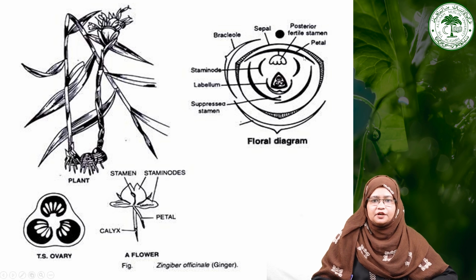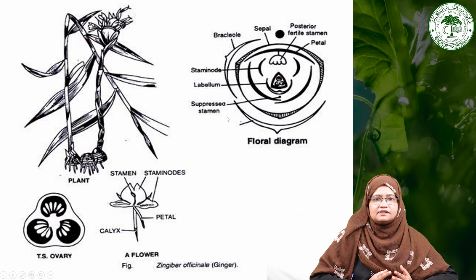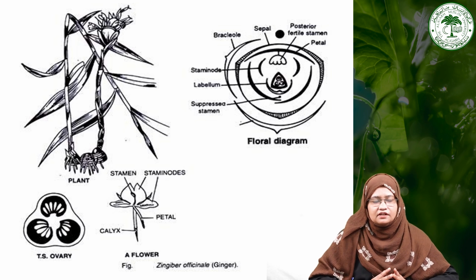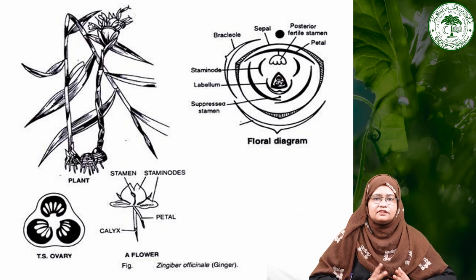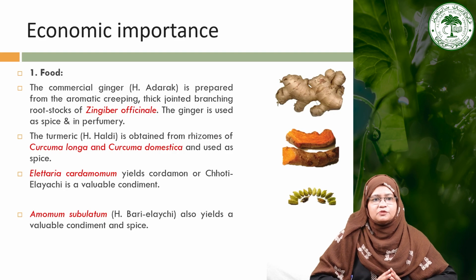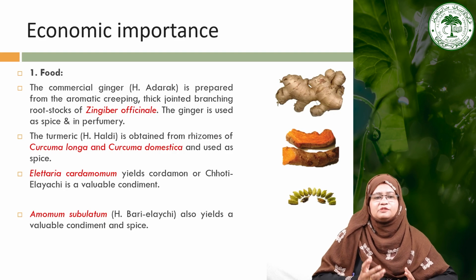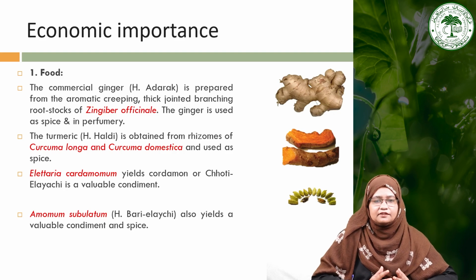So these are the petals and these are the sepals. This is the floral diagram of Zingiber officinale, on the basis of which the name of this particular family, the Zingiberaceae, is based, representing all the diagnostic characters of this particular family. As we move on to the next, that is the economic importance of this particular family, we have already discussed that this family has many important plants. Now we move on to the economic importance of the family Zingiberaceae.